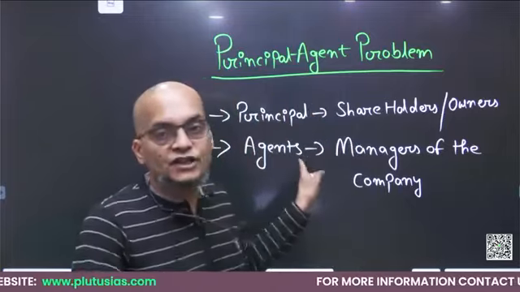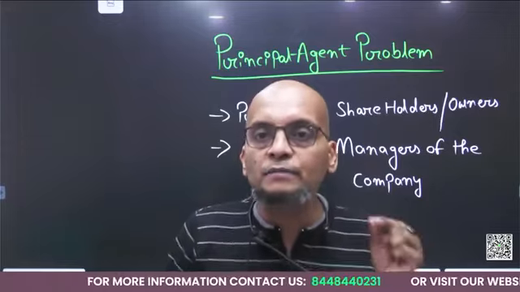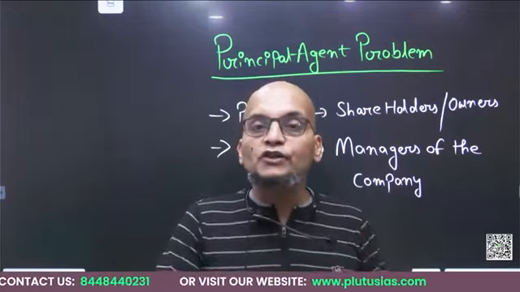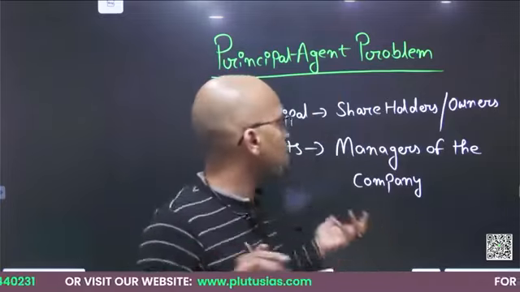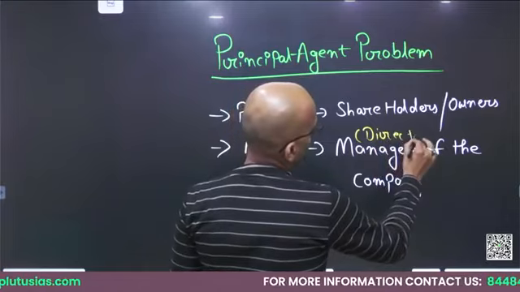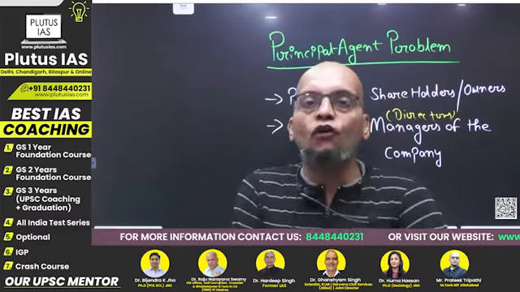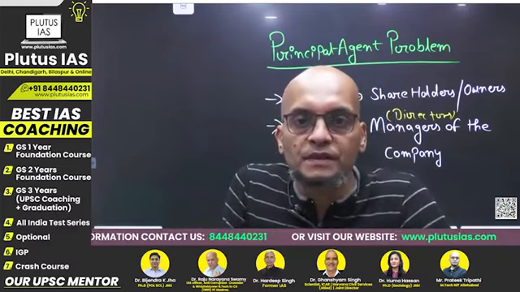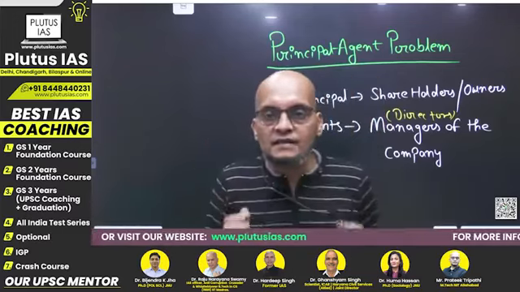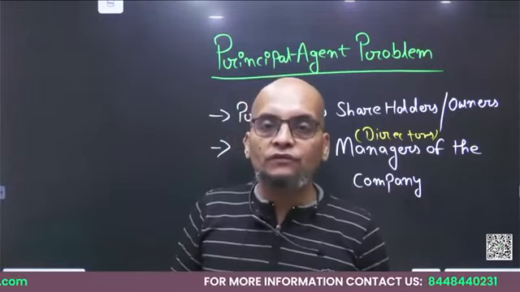And who is the agent? Agents are the managers who are hired by the principals or the owners of the company to run the company. Managers or directors, all these are the agents. Fine. They run the company on behalf of the owners or principals, and that's what they get paid for. Fine. Principal hires the manager and the manager runs the company on behalf of the principal.